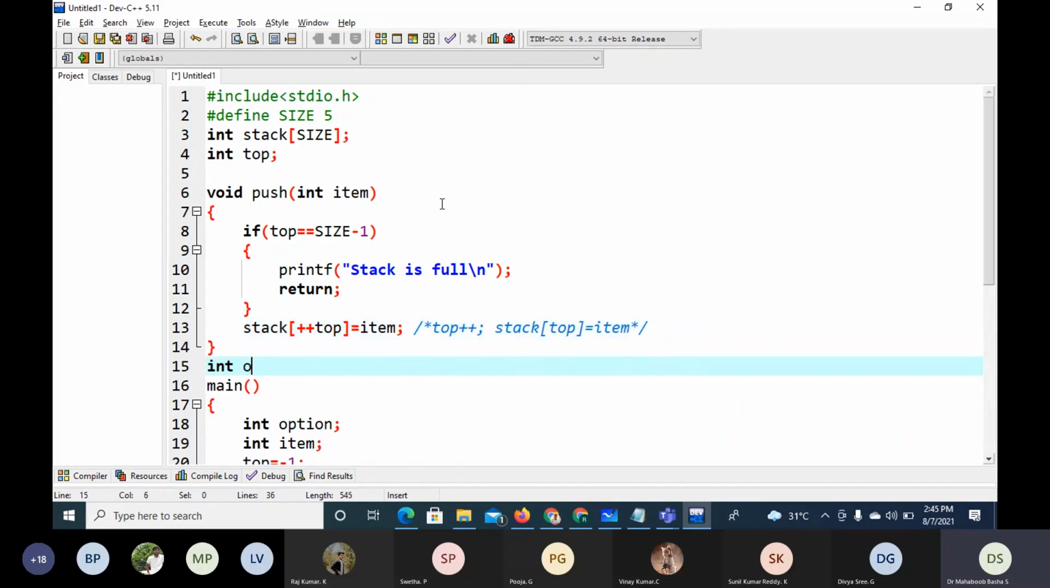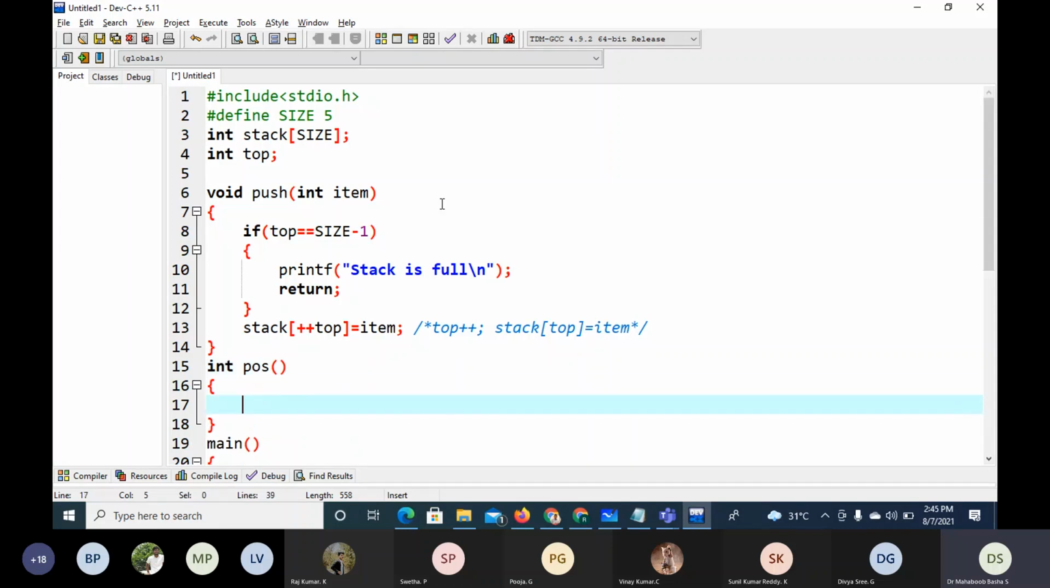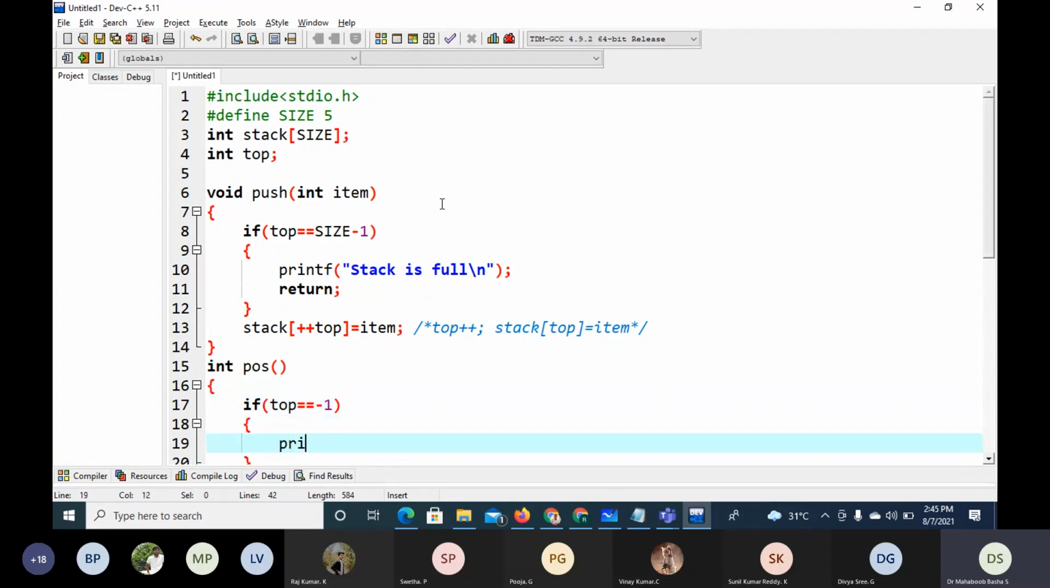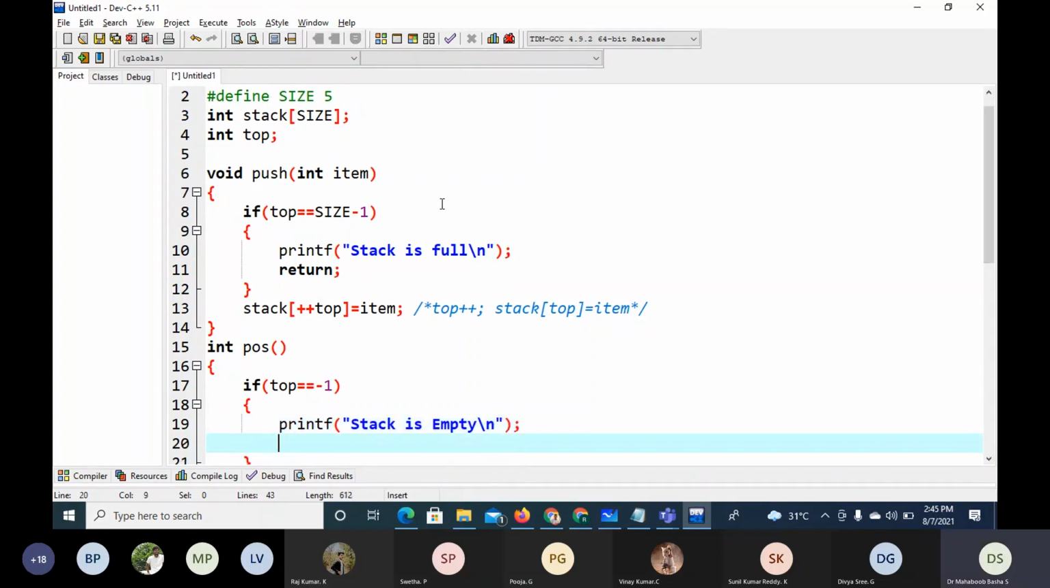Then we'll write int pop. Pop is to delete an item. So here, first operation, first step in pop is check whether stock is empty or not, using -1 here. If it is -1, stock is empty. So you check printf, you say stock is empty. Then you cannot delete anything. Then we'll stop the function return.